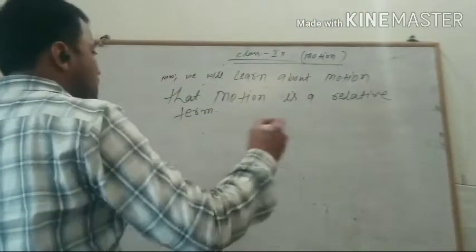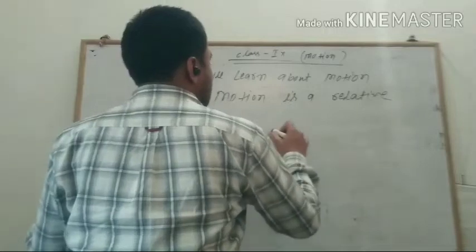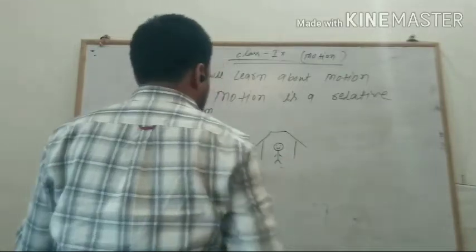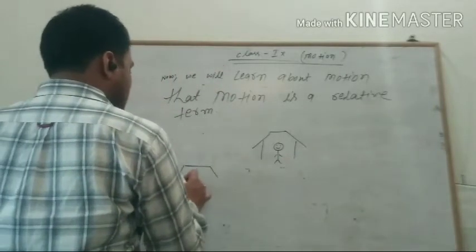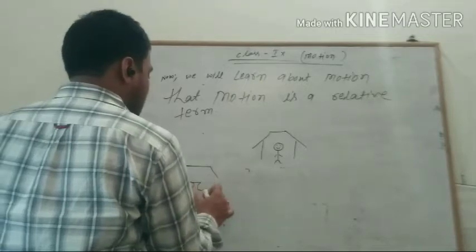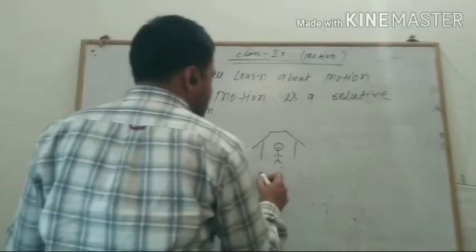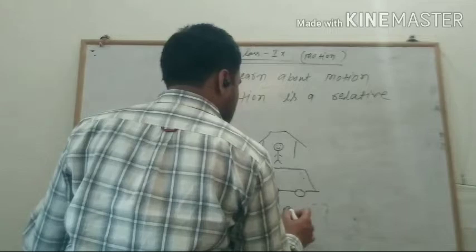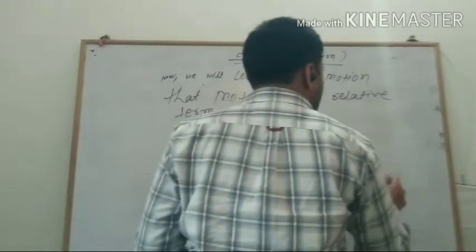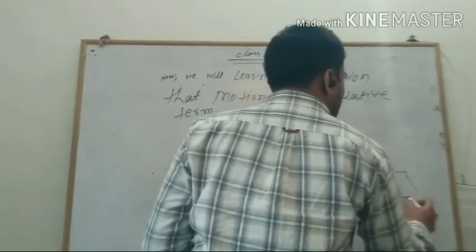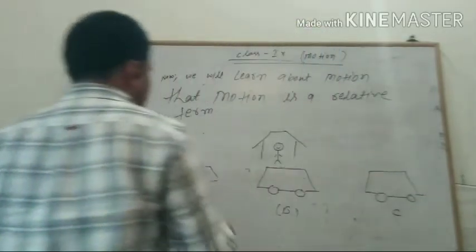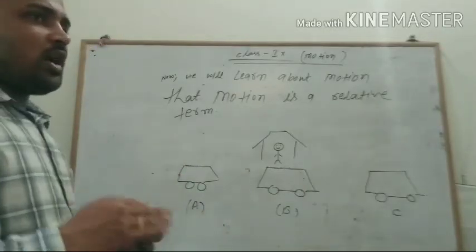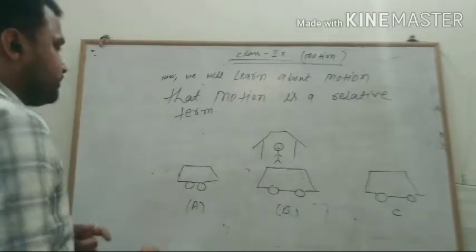So consider this is a bus stop, and here a person is standing. Consider this is a bus, point A. Now this is point B. Point C. In this bus there are lots of seats, but we consider that two persons are sitting in front of each other.